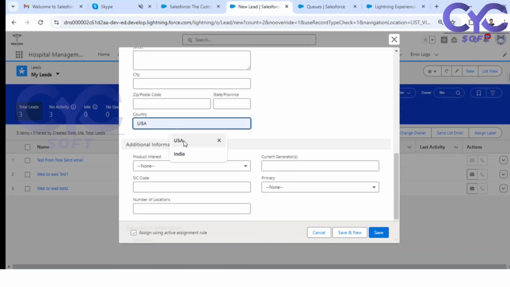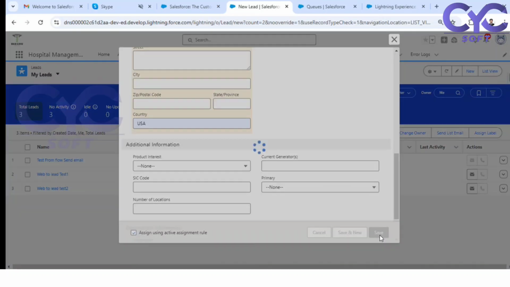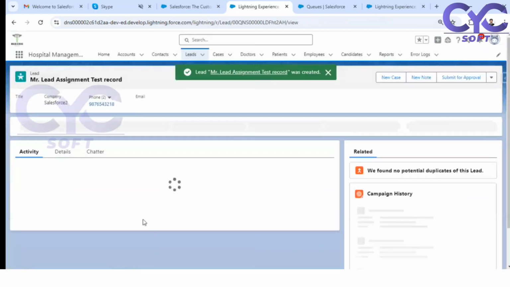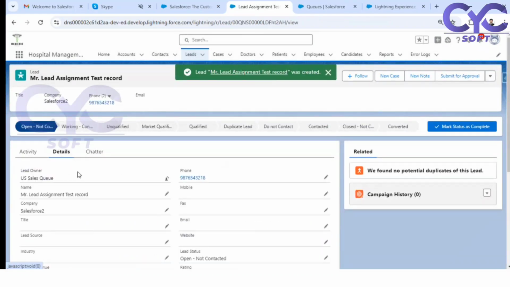So what is the country? USA. So you need to provide this checkbox as true. This is very important. Right? Very, very important. So click on the save button. Now you can check this. Go to the details. See here, who is the lead owner? Now the default lead owner has been changed, and it is going to assign to the US sales queue.